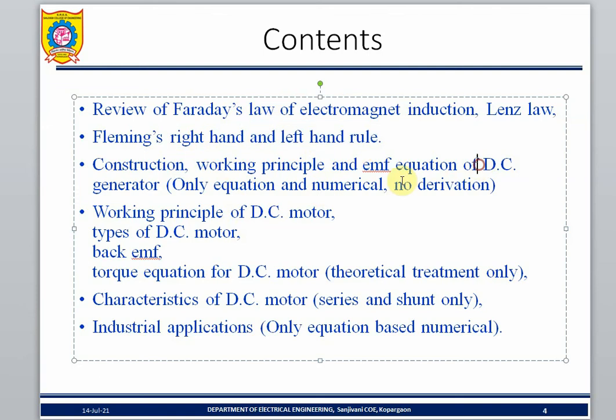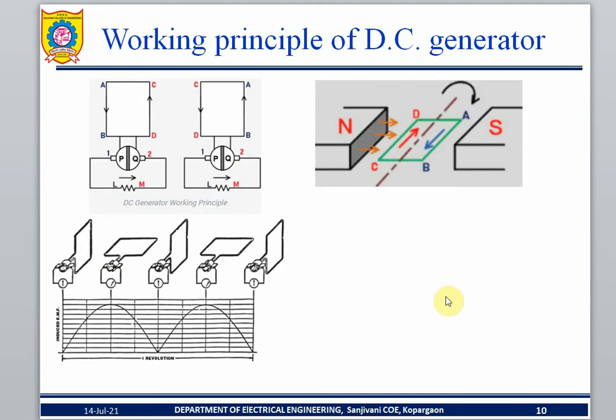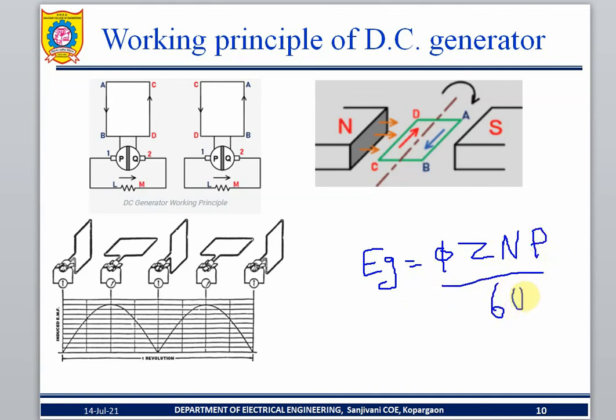The next one is the DC generator, its working and principle, which we have just discussed. That is about the working principles of the DC generator. EMF equation: what is the EMF equation? EMF is induced in the armature coil, yes. What is the EMF equation? The induced EG equals pi Z N P divided by 60 A.